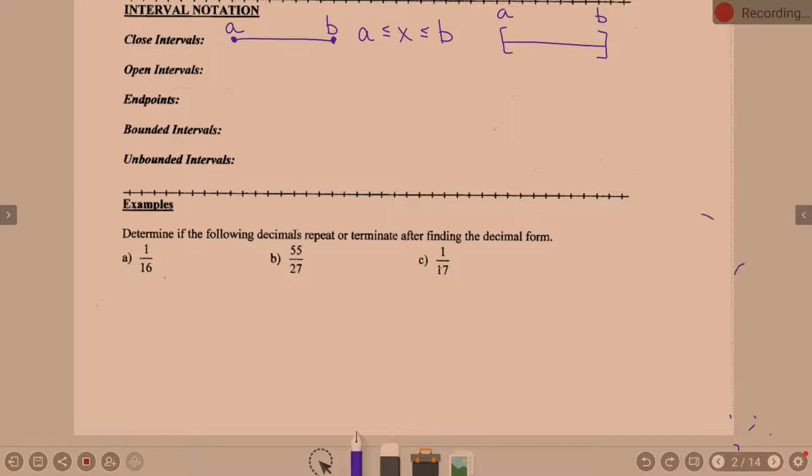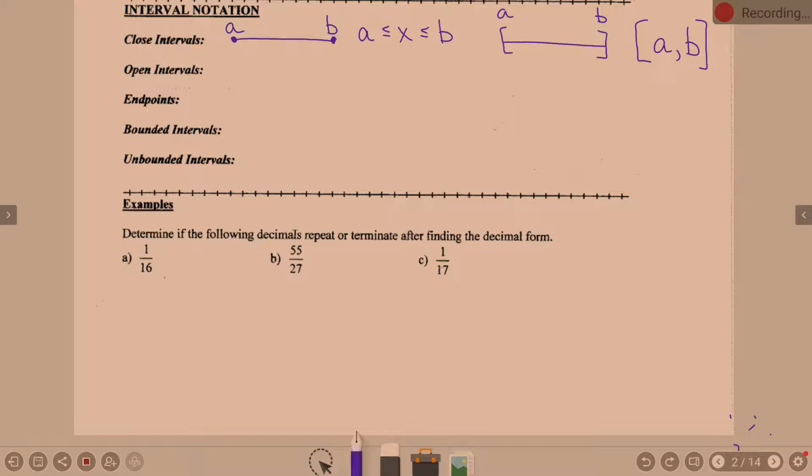So when I say brackets, I'm talking about basically square parentheses, right? And we write interval notation. We would write it as this interval starts at A, comma, and it ends at B. So the interval goes from A to B. And because they are closed points on each side, we use a bracket. And we'll do some examples of this on the back side of the notes, so that will hopefully help, if there's a little confusion out there.